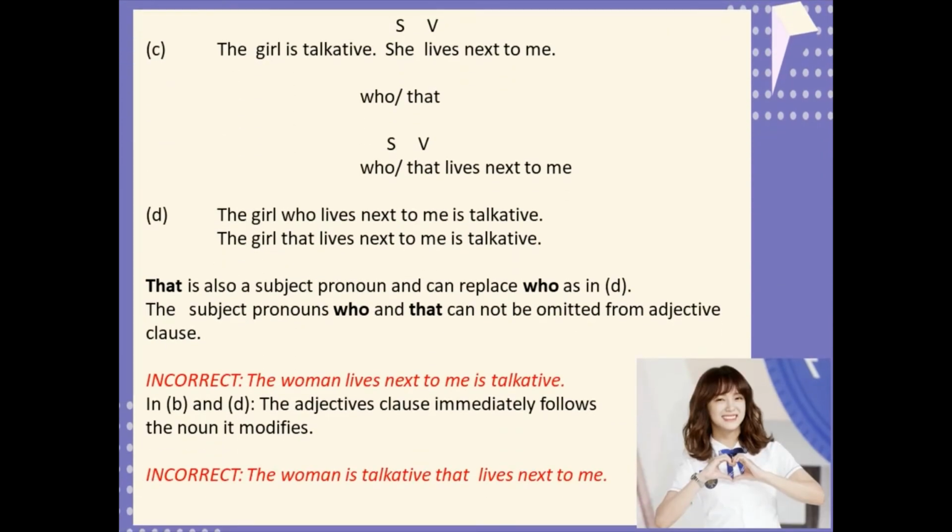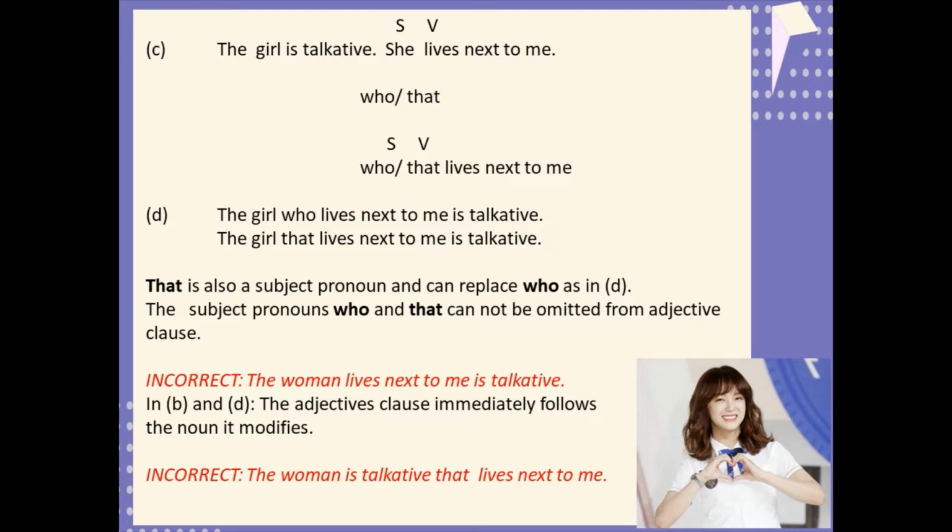Okay, now example C. The girl is talkative. She lives next to me. She is the subject, lives is the verb. We are going to make an adjective clause by using the connector who or that. Who lives next to me or that lives next to me. So the sentence now will become the girl who lives next to me is talkative, or the girl that lives next to me is talkative. That is also a subject pronoun and can replace who, as you can see in example D.